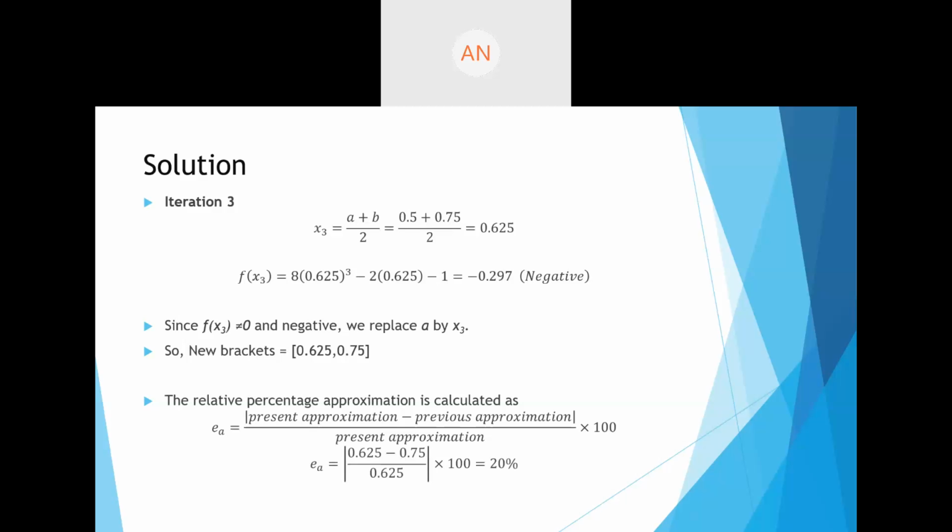That will give you (0.625 minus 0.75) upon modulus of 0.625 into 100. So that is equal to 20%. So the relative error here in this case is 20%.